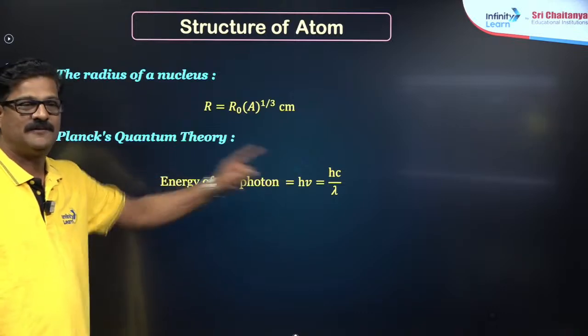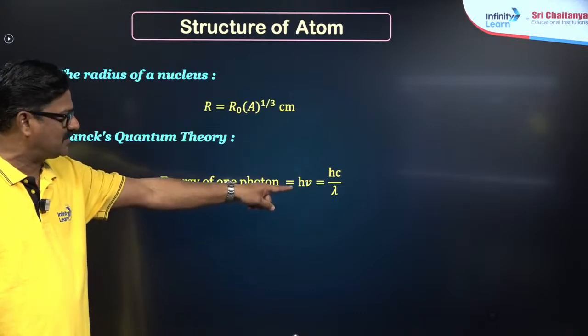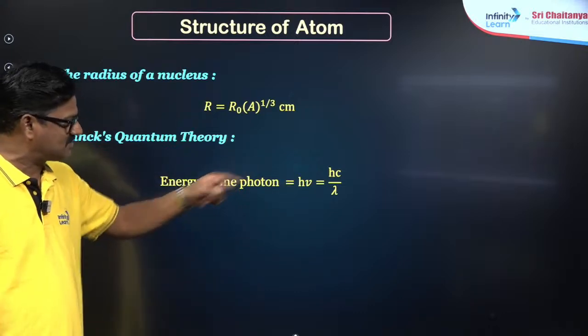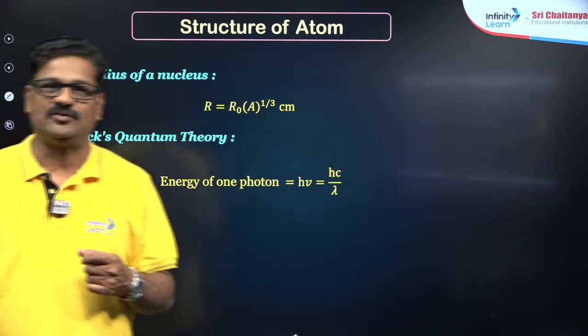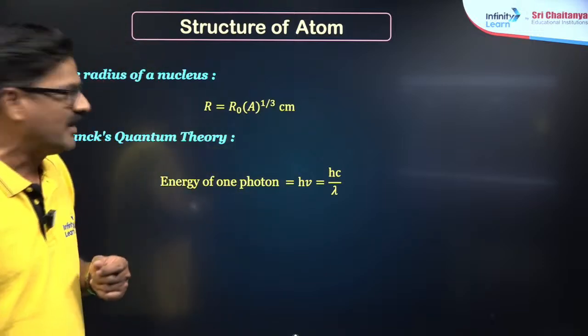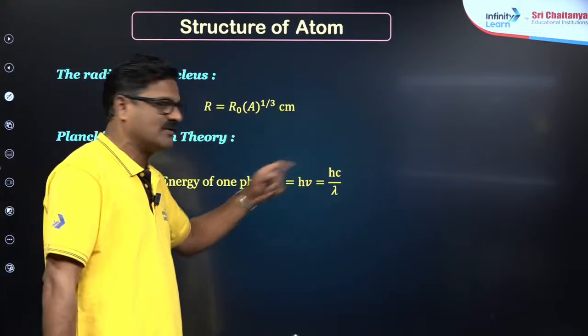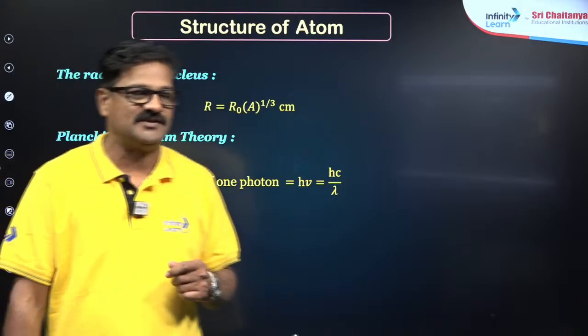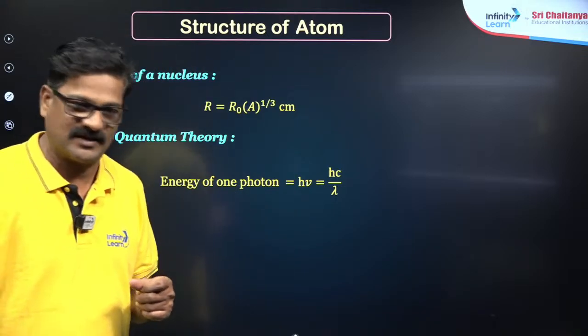Nu is frequency, lambda is wavelength, and c is the velocity of light, 3 into 10 power 8 meters per second, and h is Planck's constant, 6.626 into 10 raise to minus 34 joule second.